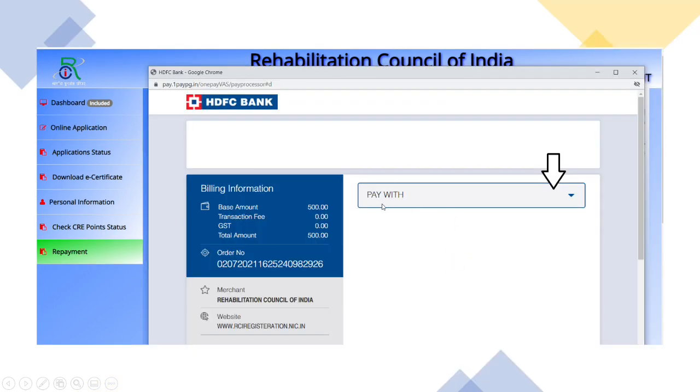And then another window will open. It is going to give you the amount that is going to be deducted from your account and who is the merchant. Also make sure that Rehabilitation Council of India is shown here, because if there is any phishing happening, it may be different.